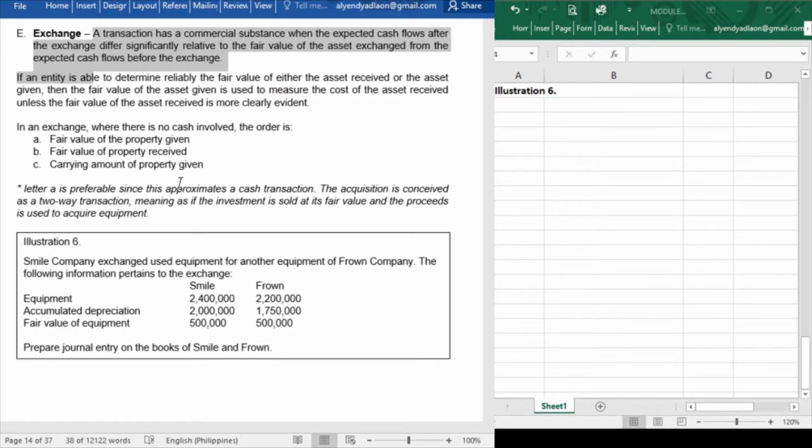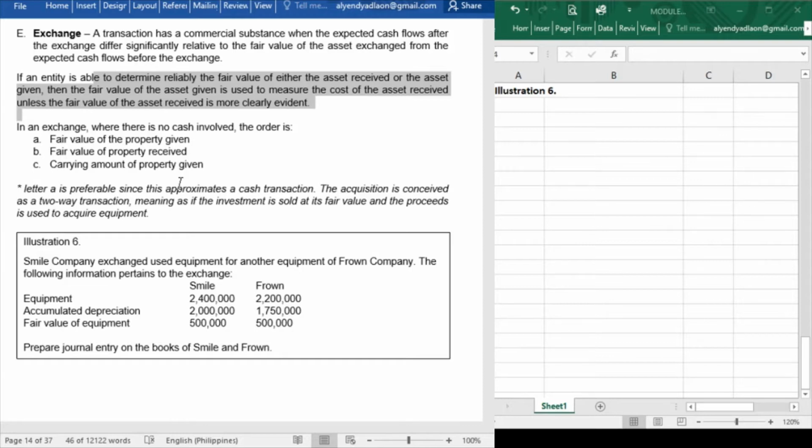But if there is no significant difference, so let's say for example, this machinery can give us a cash flow of 100,000. If we were to exchange it to another machinery, it gives us a cash flow of still 100,000, or let's say 120 to 150,000. So there is no significant difference, and therefore such transaction lacks commercial substance. Okay. So if an entity is able to determine reliably the fair value of either the asset received or the asset given, the fair value of the asset given is used to measure the cost of the asset received unless the fair value of the asset received is more clearly evident.